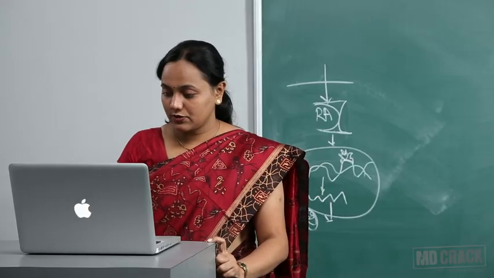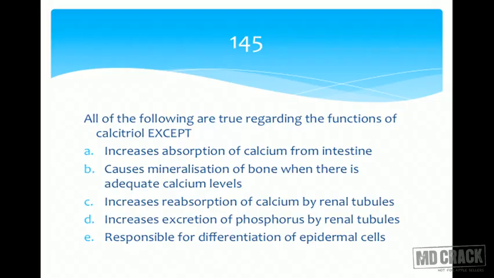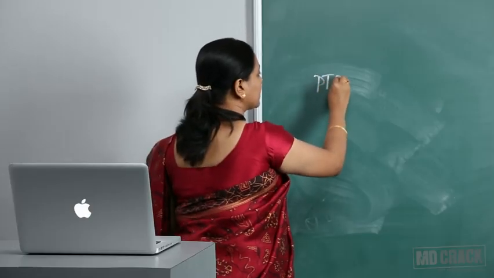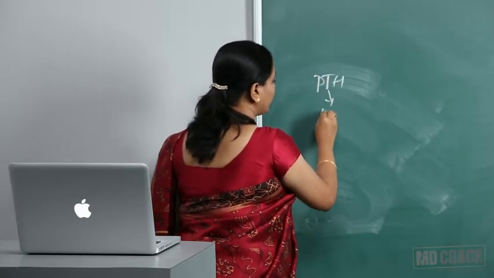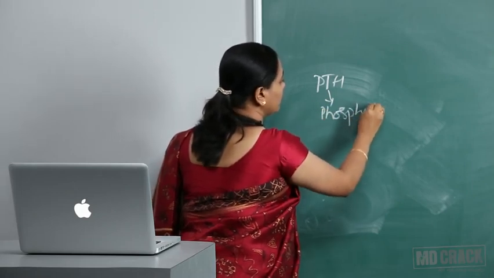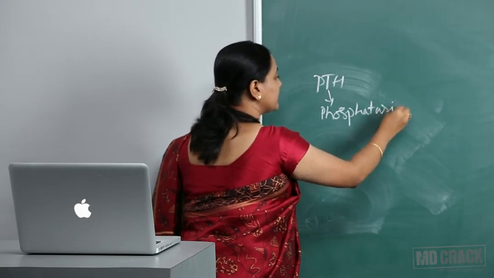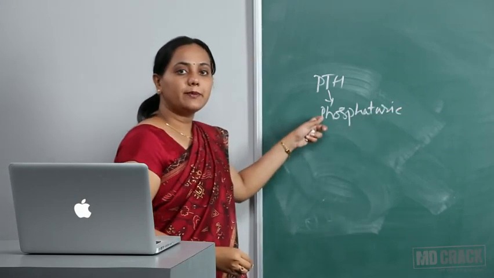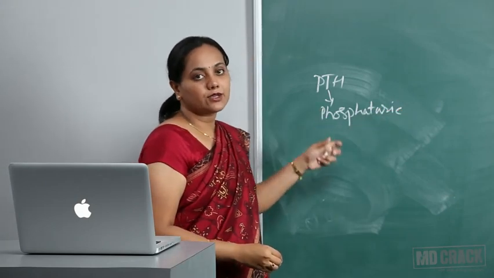So let's go to the next question. All of the following are true regarding the functions of calcitriol except, so your answer could have been increases excretion of phosphorus by renal tubules. Remember, it is PTH which is phosphaturic. P for P, so phosphaturic means it increases excretion of phosphate. Only PTH increases the excretion of phosphate.